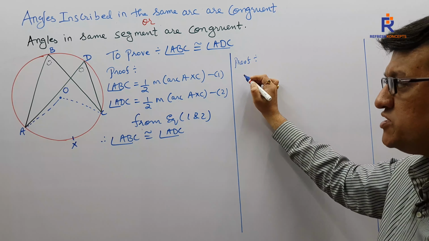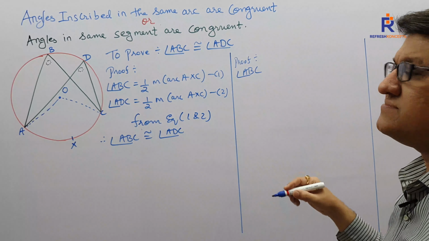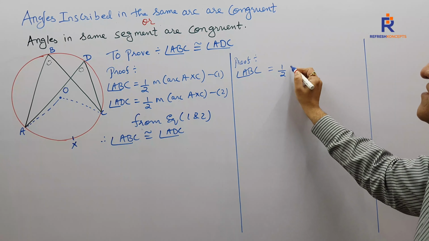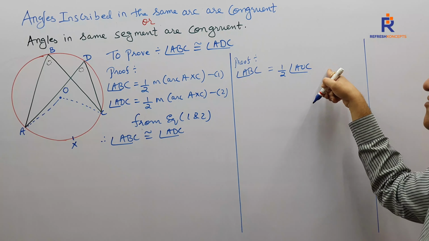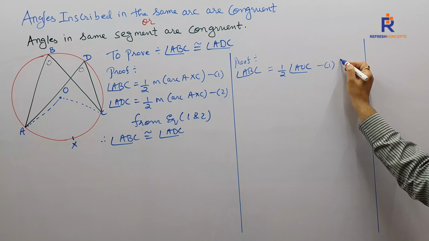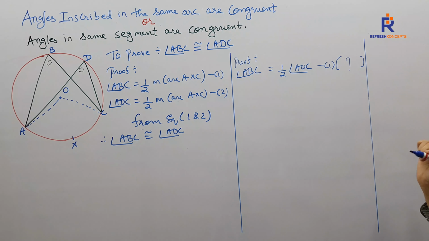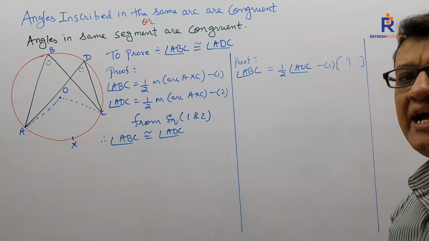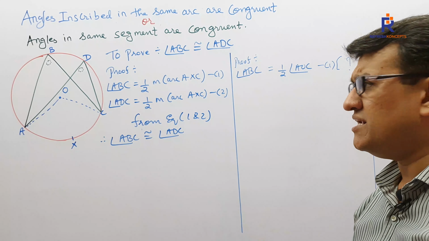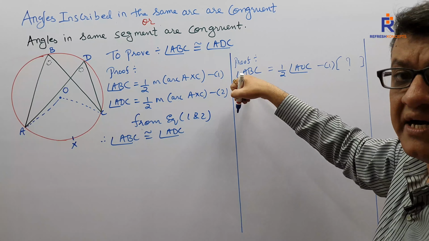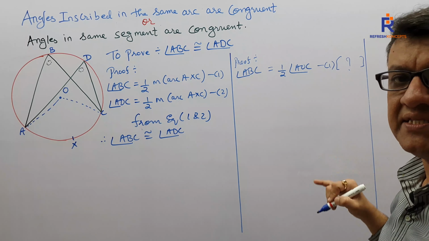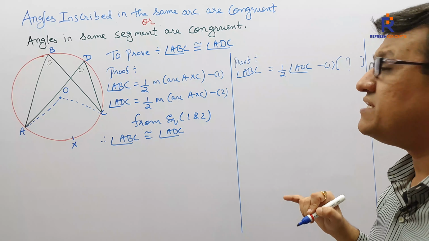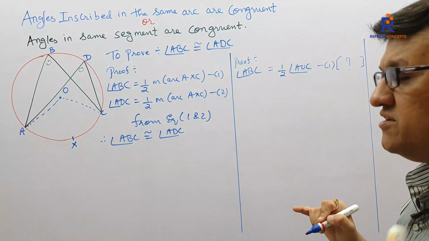Angle ABC. What type of angle is ABC? Inscribed angle. It is half the central angle. And who is the central angle? AOC. So ABC is half of AOC. What shall I write down as the reason? Come on, children. By this time you should be saying along with me: inscribed angle is half the central angle, or central angle is double the inscribed angle. But since I have said inscribed angle is half the central angle, better write down that particular statement. Every board allows these kinds of minor changes.